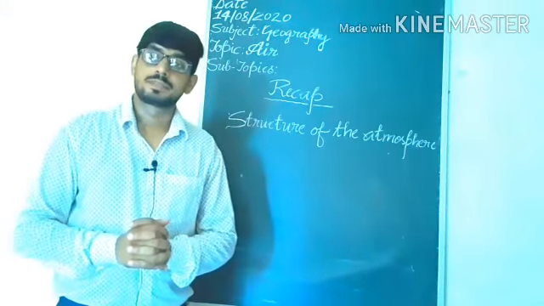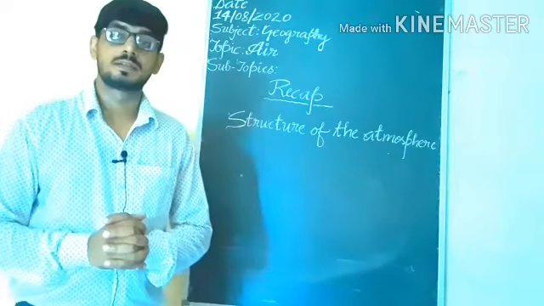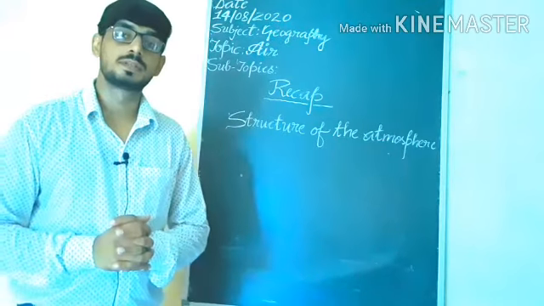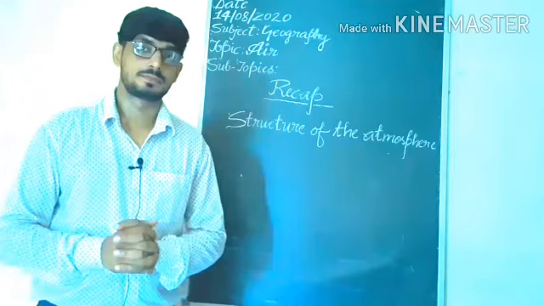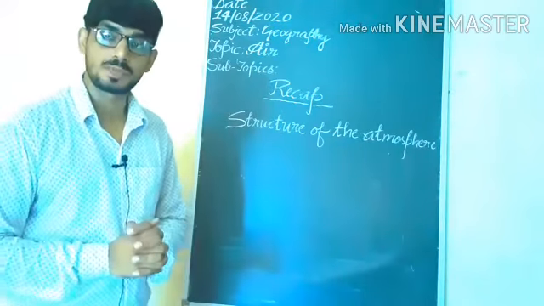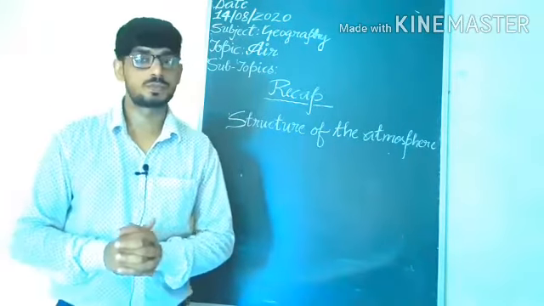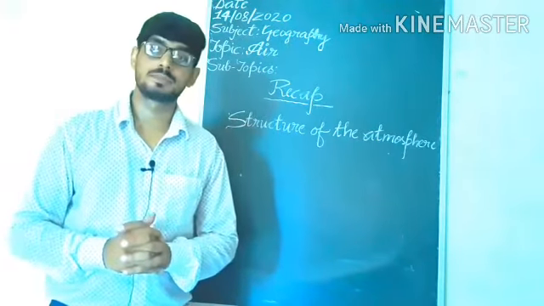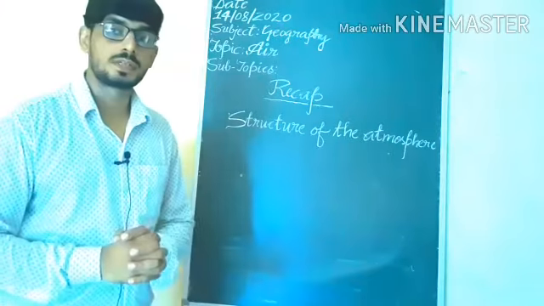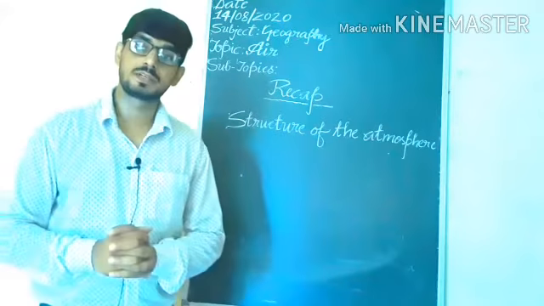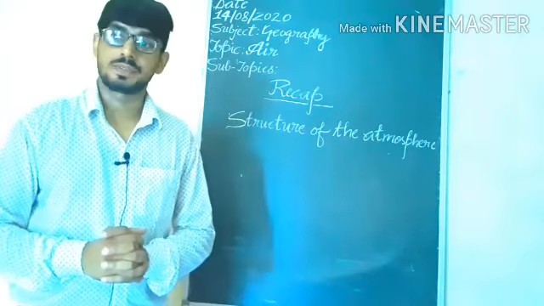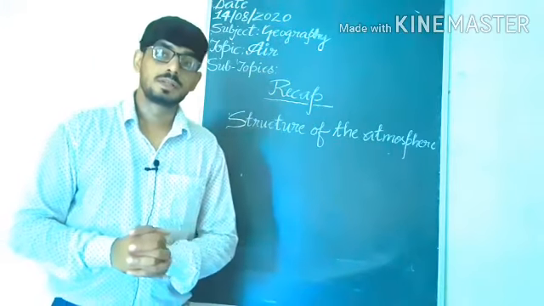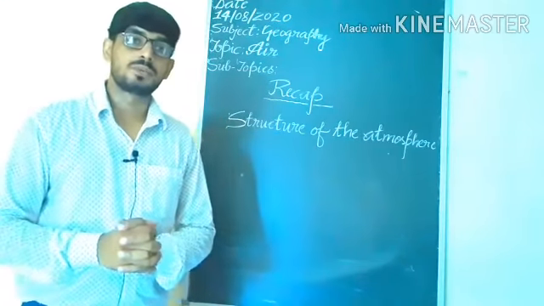You can learn it by using this term: 10 snakes moves towards the earth. 10 means troposphere, snakes stratosphere, moves mesosphere, towards thermosphere, earth exosphere. Understand?